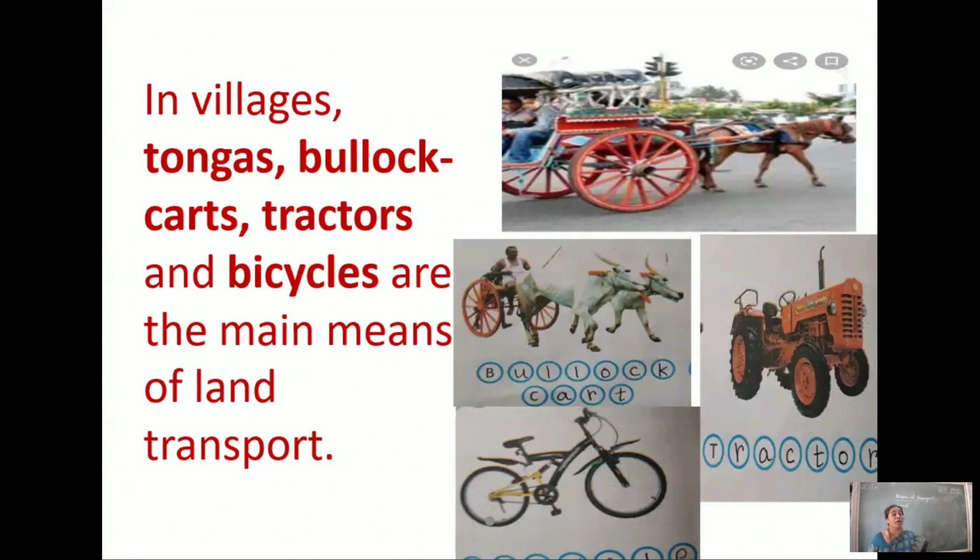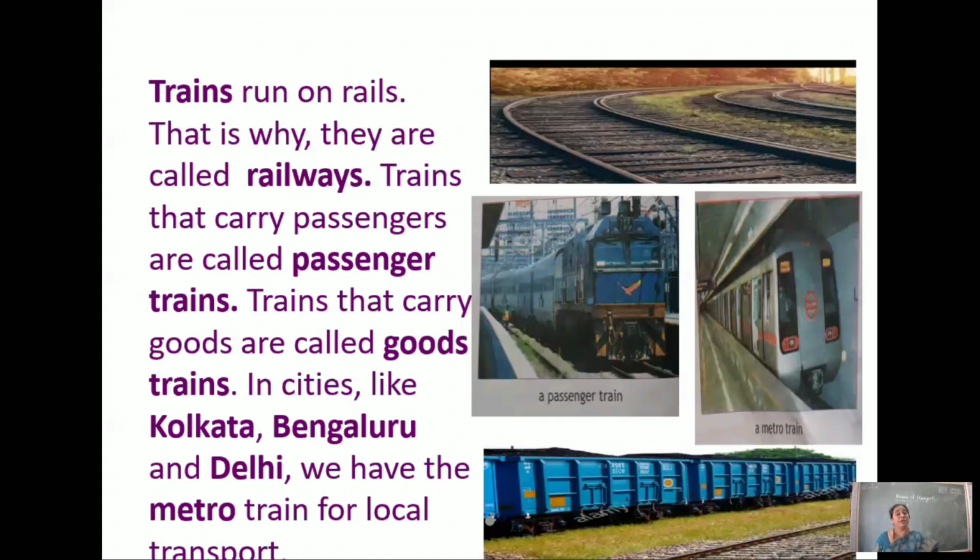So what are they called? They are called railways. Which are the vehicles that run on rails? Trains. Trains run on rails, so that's why they are called railways. There are also different types of trains. The trains that carry passengers are called passenger trains. Trains that carry goods are called goods trains.